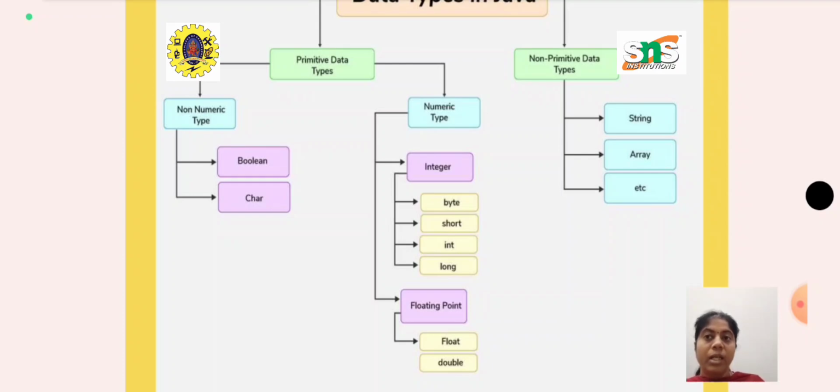float and double. And non-primitive data types are developed or created by the users when they are required, for example string, array and so on.